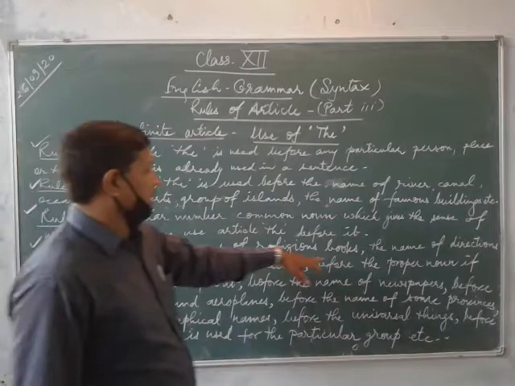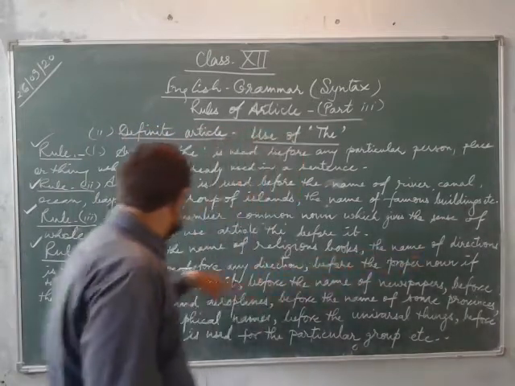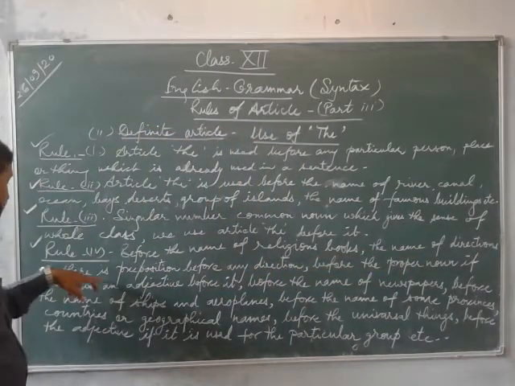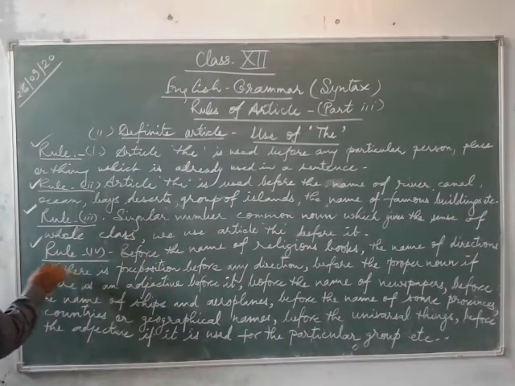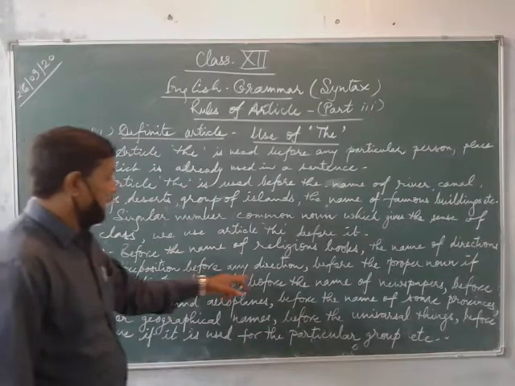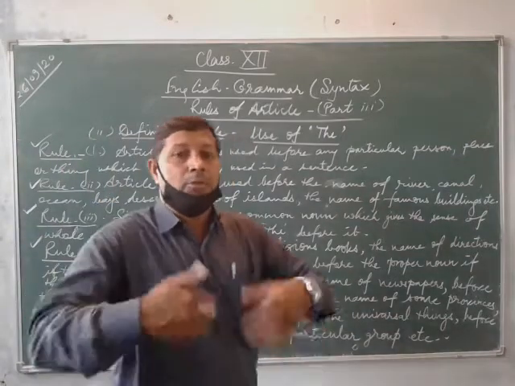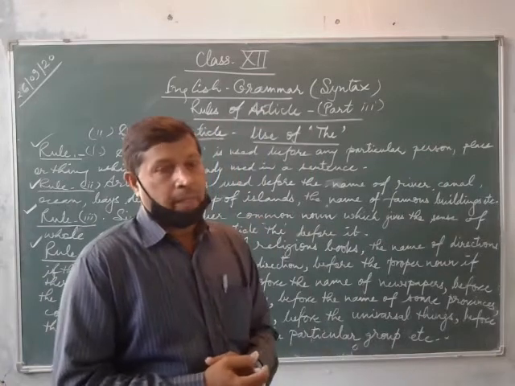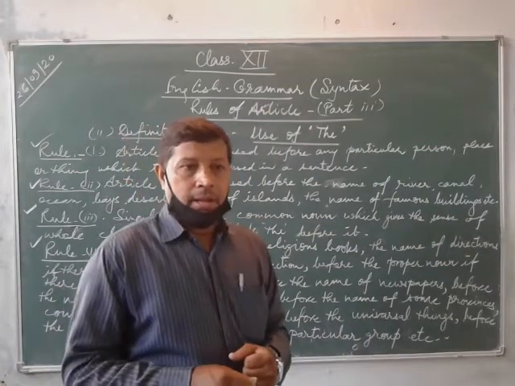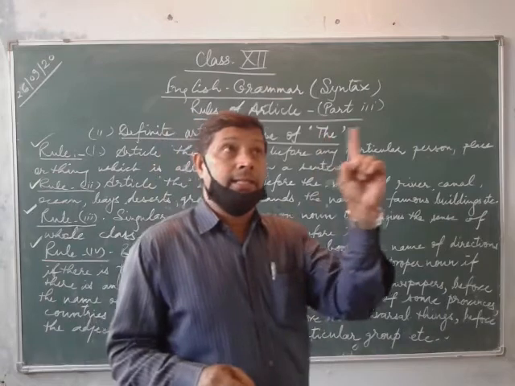Similarly, before the name of directions, if there is a preposition before any direction. Make it very clear. I would like to give you detail about the preposition. Suppose, the sun sets in the west.